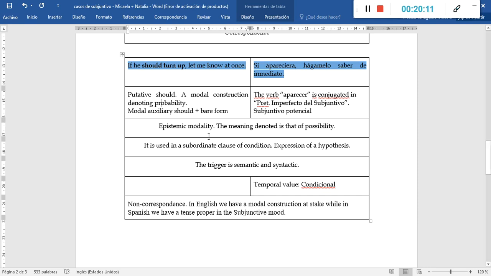This putative should is a modal construction, made up of the modal auxiliary should plus the bare form of the verb turn up. Whereas in Spanish we have si apareciera, hágamelo saber. So this is an instance of the verb aparecer conjugated in pretérito imperfecto del subjuntivo, and it can be classified again as subjuntivo potencial.